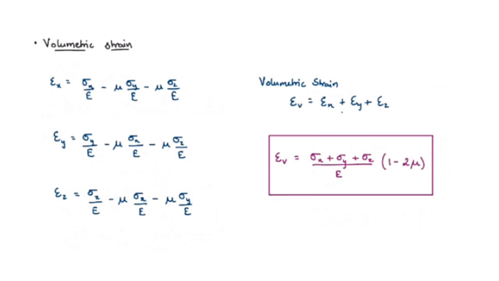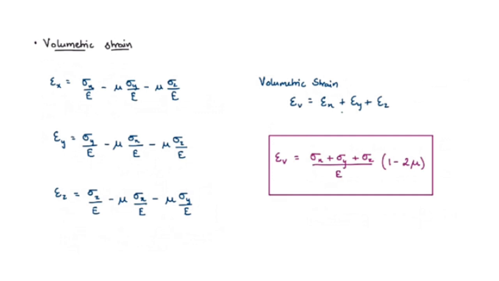So now coming to the calculation of volumetric strain. For this, strain is calculated in three individual directions and added to get volumetric strain.